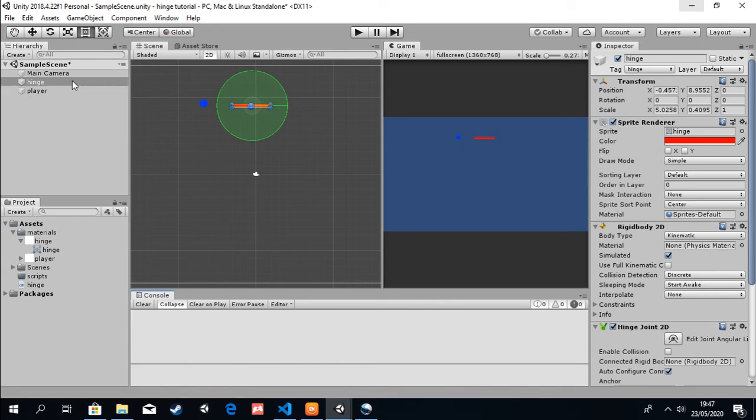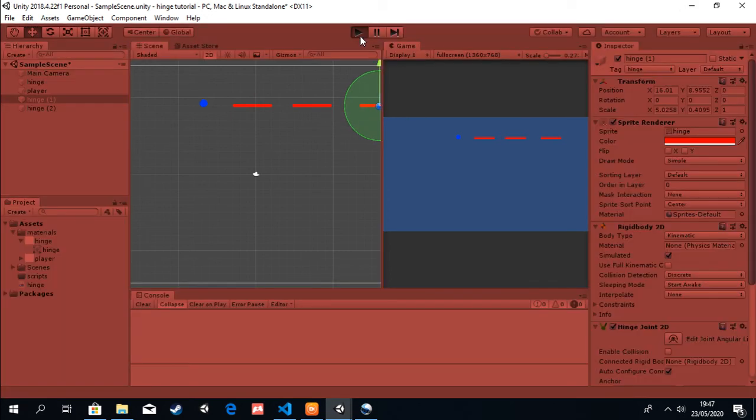If we duplicate this one, we can just move these things in front. Move this one in front, and now if we hit play, you can see how the player swings. And bring him again, he swings. Just try letting him swing there, and he goes there. This is just good physics. Yep, it goes to the next one.